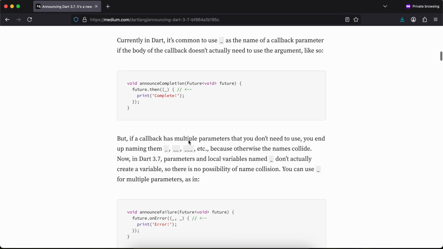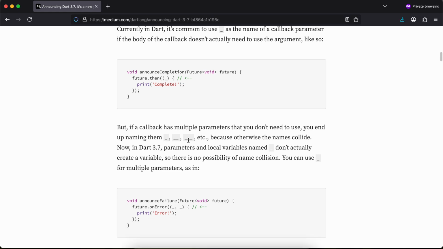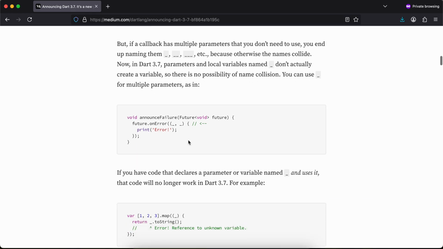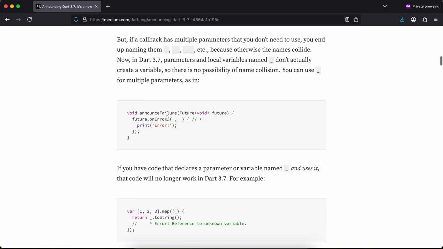But if a callback has multiple parameters, you end up naming them underscore, double underscore and triple underscore, etc., because otherwise the names collide. Now in Dart 3.7, parameters and local variables named underscore don't actually create a variable, so there is no possibility of name collision. You can use underscore for multiple parameters, as in this particular example.